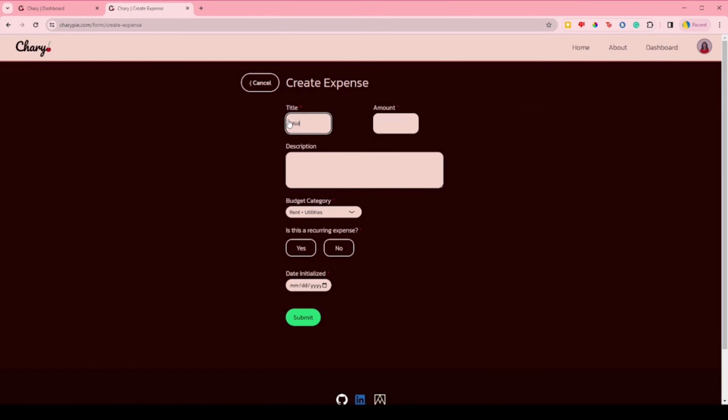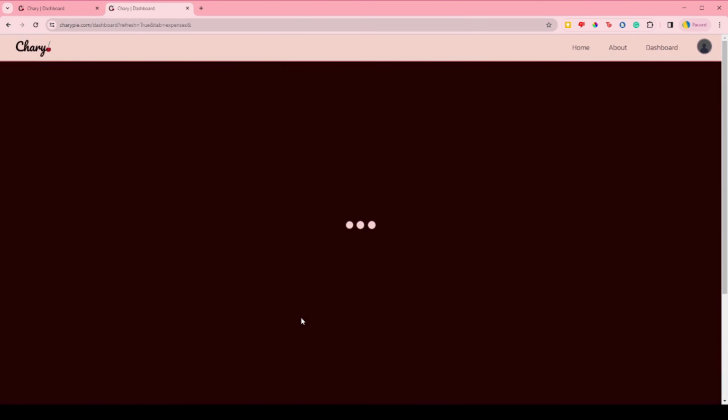Let's say I went grocery shopping at Aldi this morning and spent $70 on groceries. Here, I can select the groceries category, and because I don't know when I'll go shopping next or how much it will be, I will say that it's not recurring. A good example of a recurring expense is rent or a streaming subscription. The date initialized in this case is the date that the grocery trip happened, which is today.